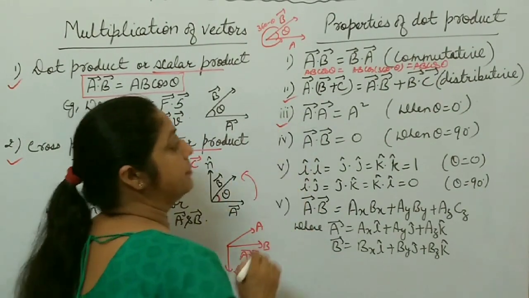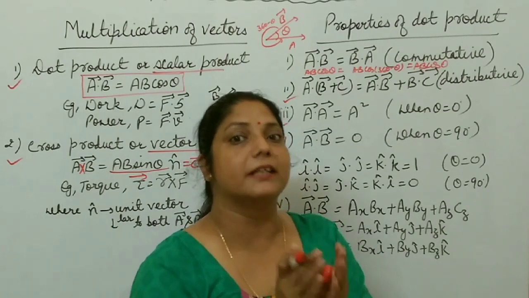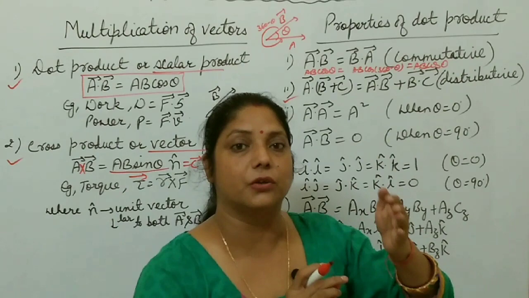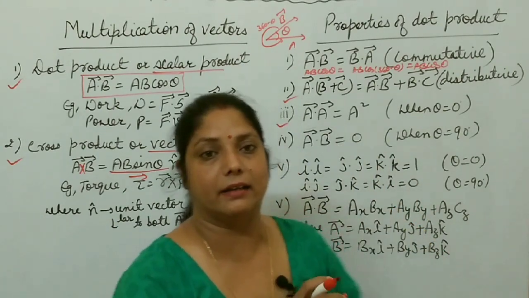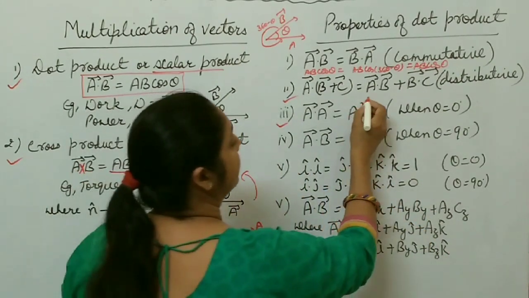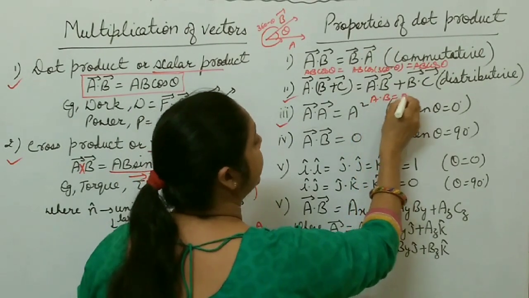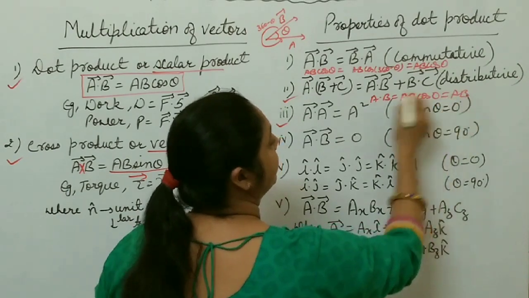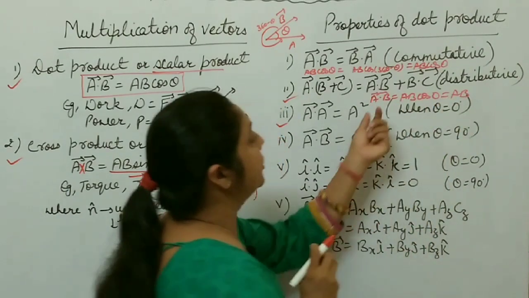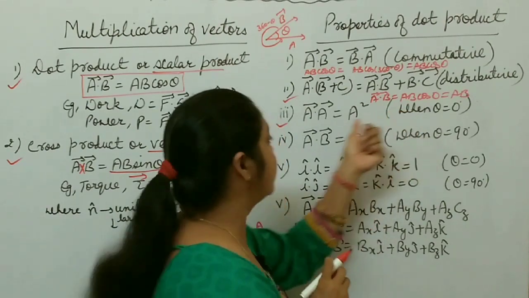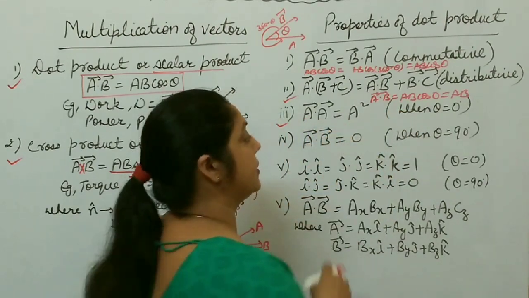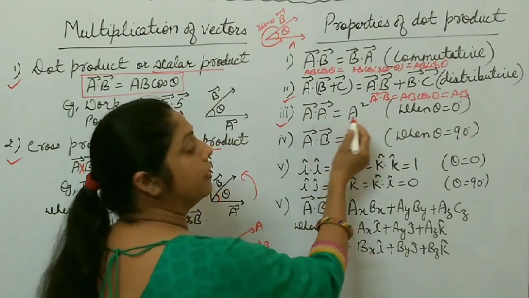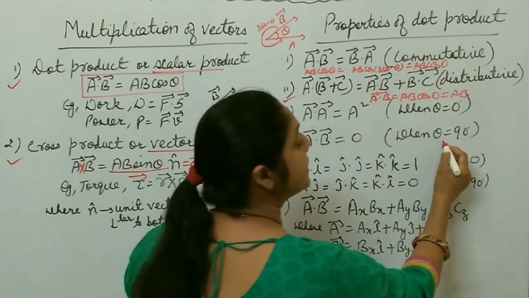Third one, suppose the angle between the two vectors is 0 degrees. It means the two vectors are along the same line, or you can say the two vectors are parallel. Then in that case, A dot B equal to what? AB cos 0. Cos 0 is 1. It means AB, right? If both the vectors are the same, magnitude is also the same, then A dot A equal to A square, because cos 0 is 1.